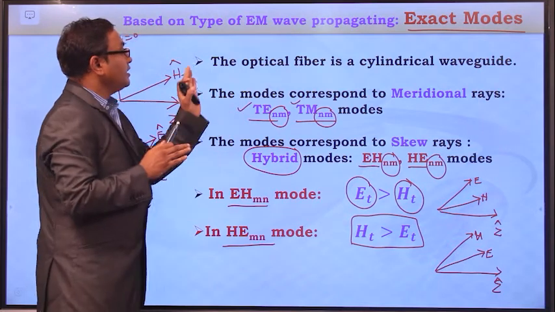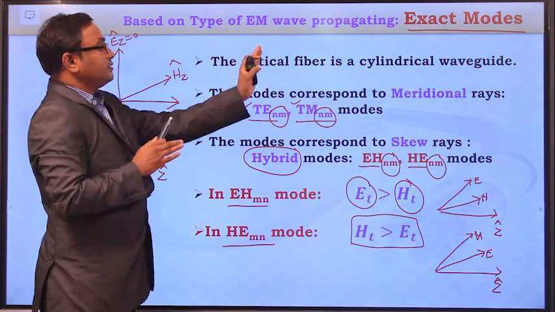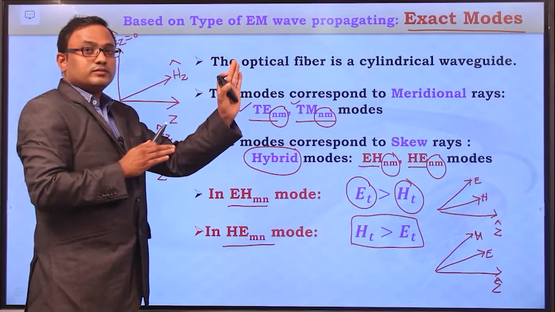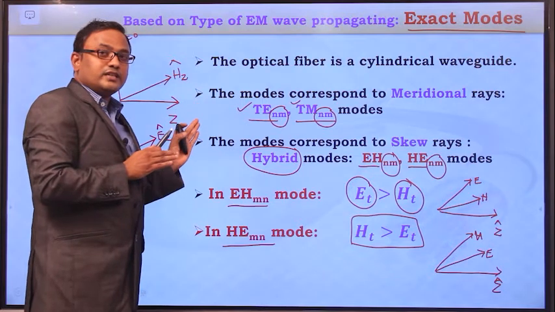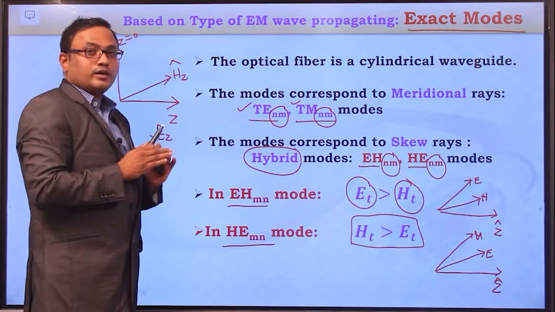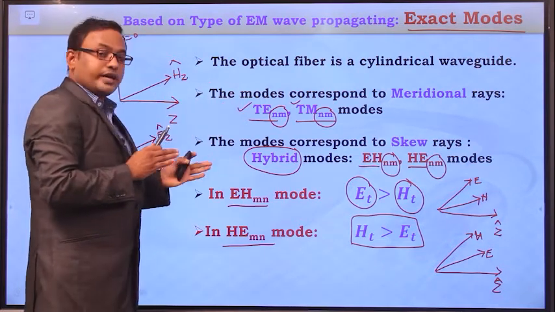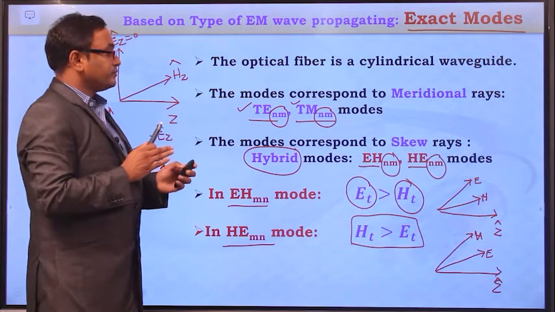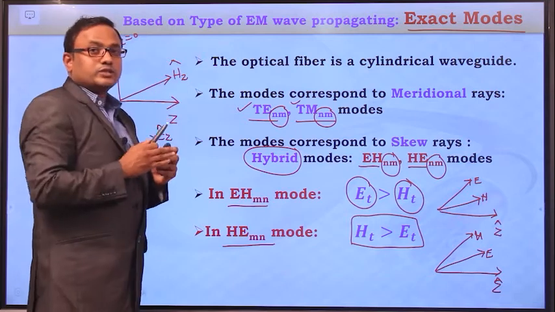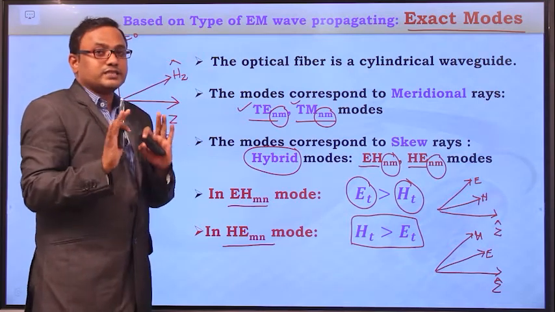So as a summary, if you see the exact modes, the meridional light rays correspond to either TE mode or TM mode, and the skew rays correspond to either EH mode or HE mode, and these exact modes have solutions in the Maxwell's equations.